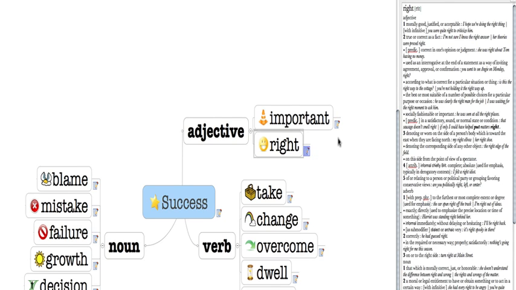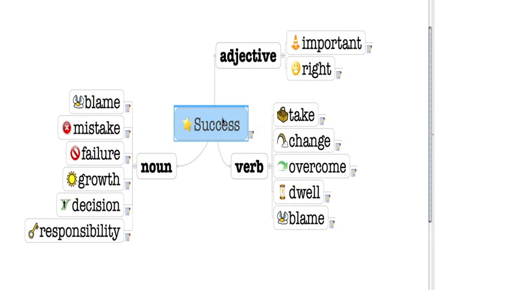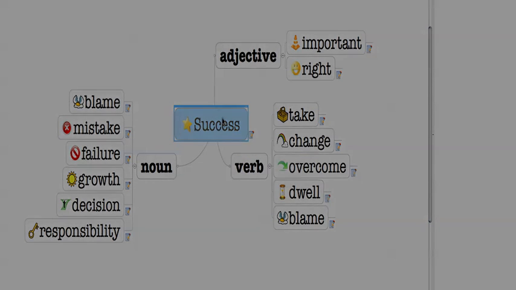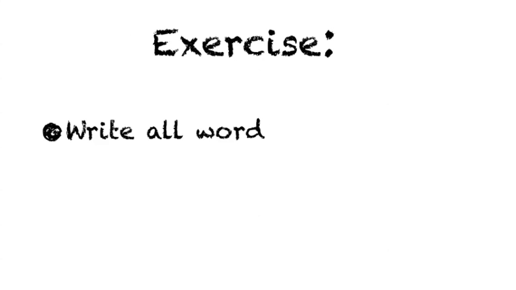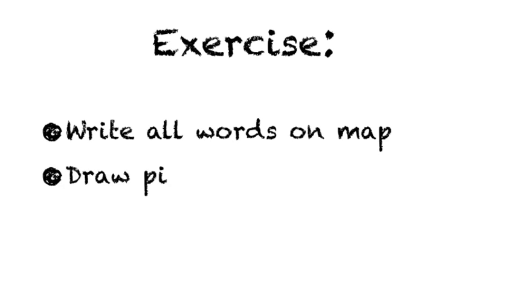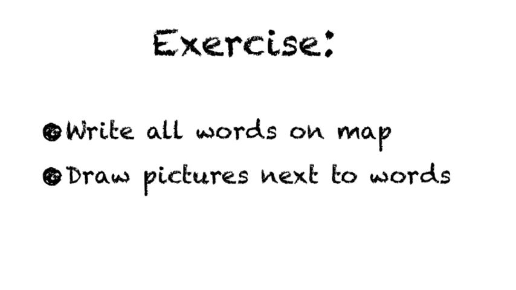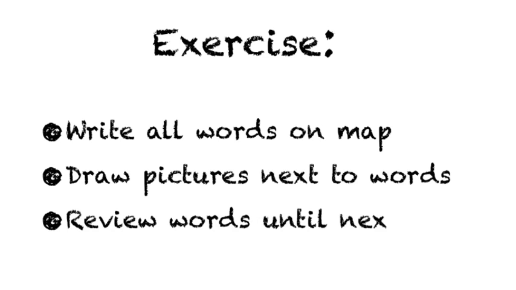So these are the 2 adjectives we have. Now you should know the definitions and meanings of all of the words on the map. I hope you have all of these words and understand them. What I want you to do now, if you haven't already done this, is stop this video and take the time to draw your own map that looks like this map.